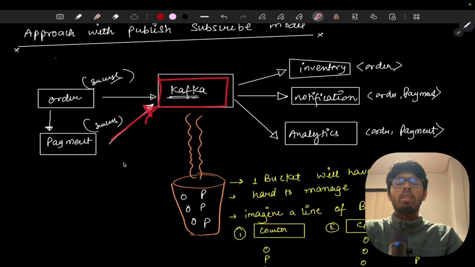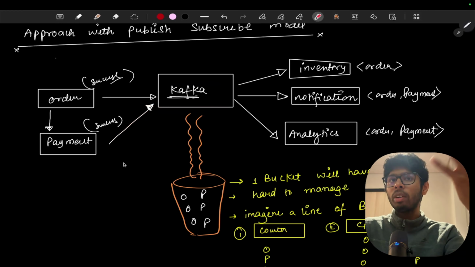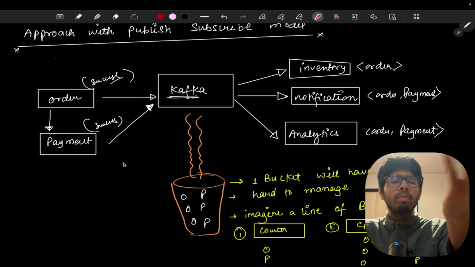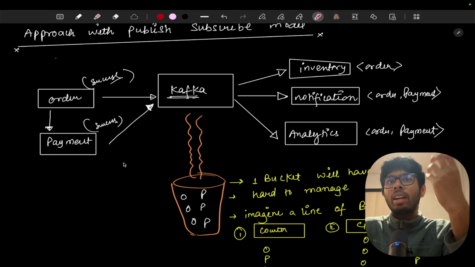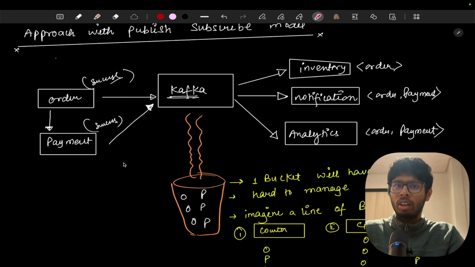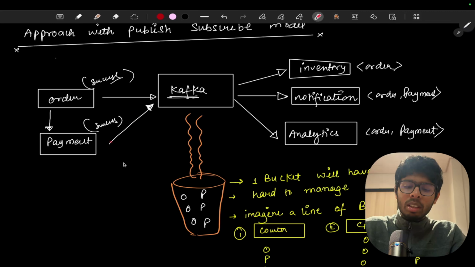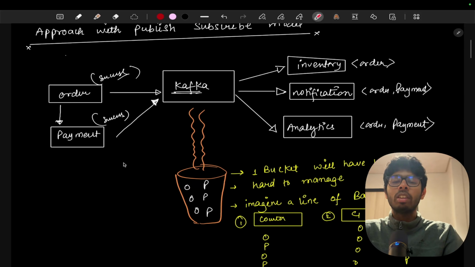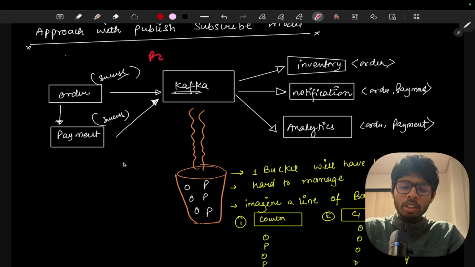Payment will also send the data to Kafka, in a different format, of course. The format will be something like sender ID equals, let's say, ABC, receiver ID equals PQR or something, and the amount that we are deducting. So payment service will send their event, and order service will send their event to Kafka. So the order service and the payment service are going to publish those events in Kafka.